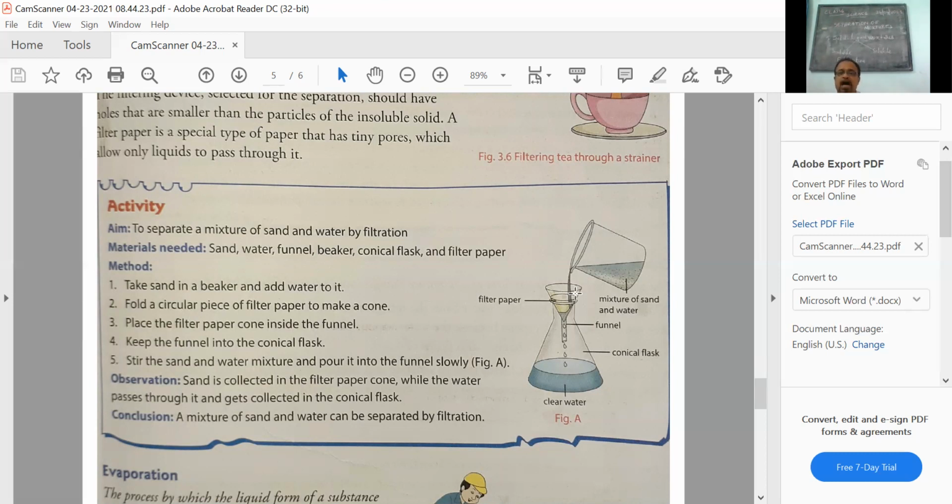Okay, children, have a look into what was learned in the previous classes. This is all about the introduction to the lesson, separation of mixtures. Have a look into it. No need to copy it from the book or the PDF into your copy. Understand the concept I told you.